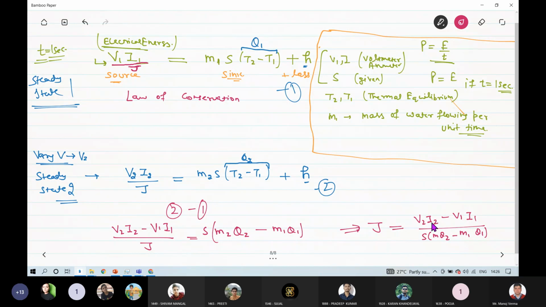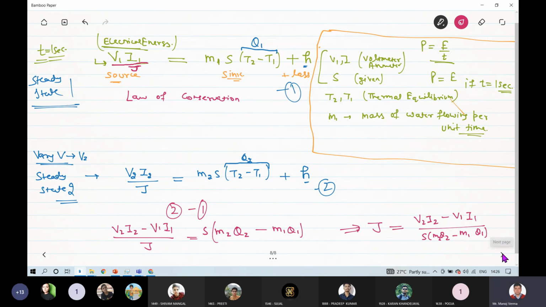V2 I2 were the voltage and current from the filament at the point of thermal equilibrium. S is the specific heat. M2 and M1 are mass flowing from the system per unit of time at the respective steady state. M2 means at steady state 2, what is the flow rate of water. Q2 and Q1 are temperature differences of both the thermometers of both ends at the steady states 1 and 2 respectively.